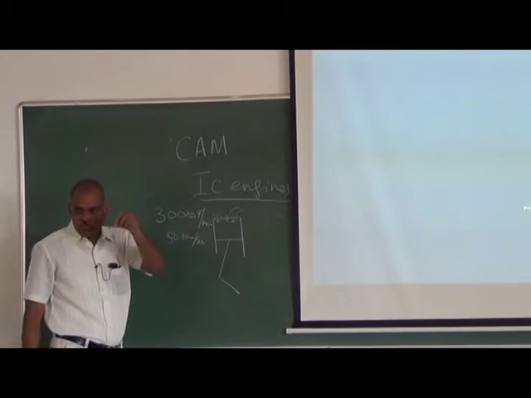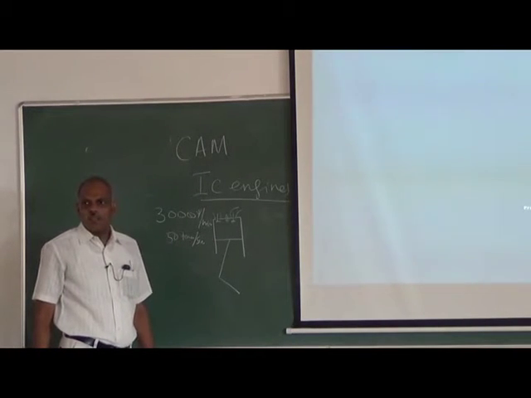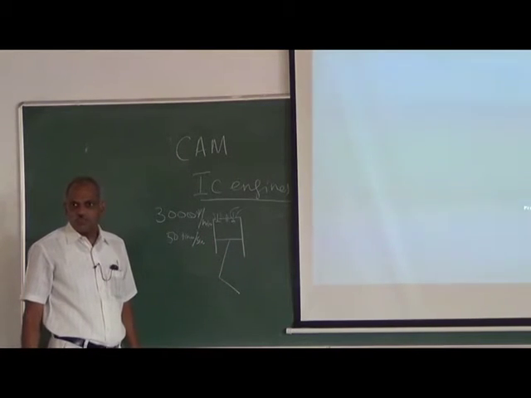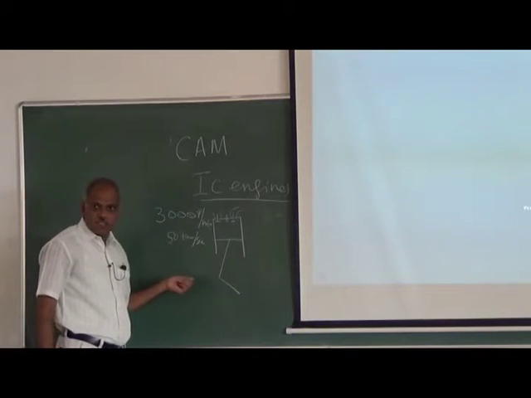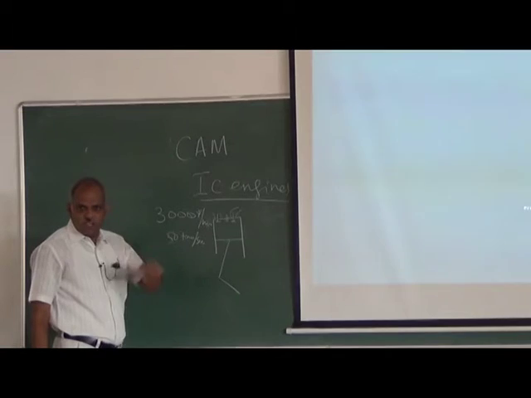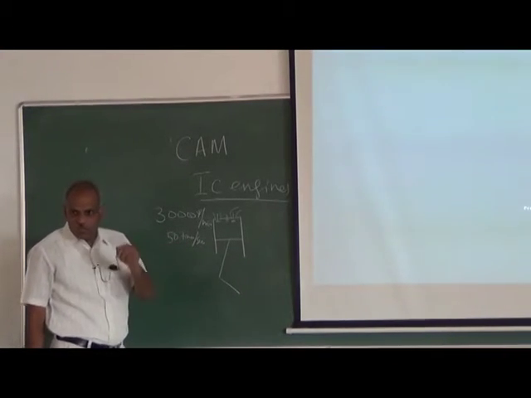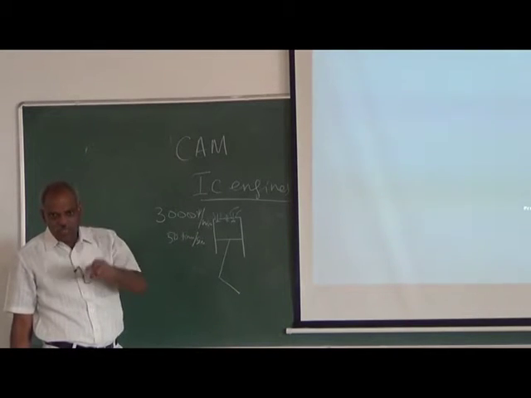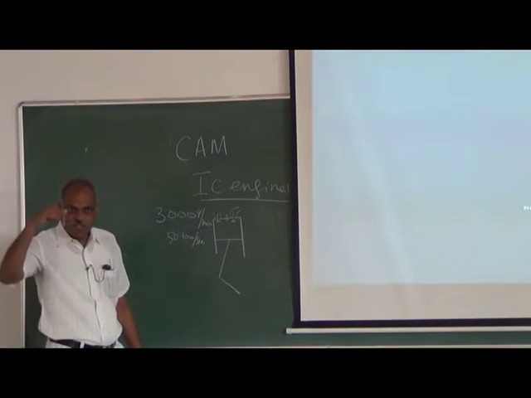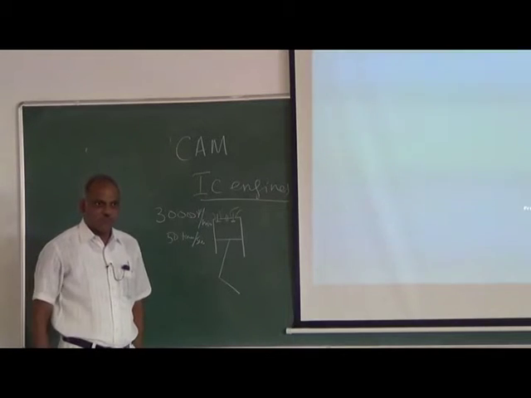Valves are used in 4-stroke engines, therefore once in 2 full rotations, the valve is to open and close. That is at least 25 times per second. You just think, in 1 second, the valve is supposed to open and close 25 times.